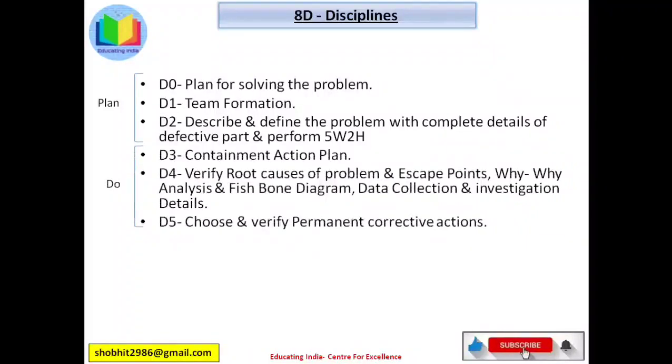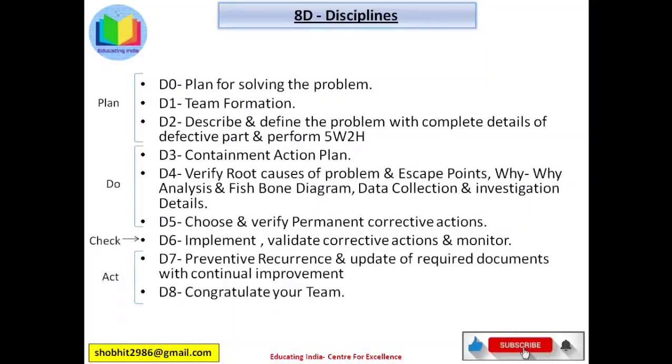Next phase is do. It consists of 3 disciplines, D3, D4 and D5. D3 is containment action plan, D4 verify root causes of problem and escape points, Y-Y analysis, fishbone diagram, data collection and investigation details. D5 is choose and verify permanent corrective actions. Next phase is check. D6 discipline is implement, validate corrective actions and monitor. Last phase is act. It consists of D7 and D8 disciplines. D7 is prevent recurrence and update required documents with continual improvement. And the last discipline, D8, is congratulate your team.